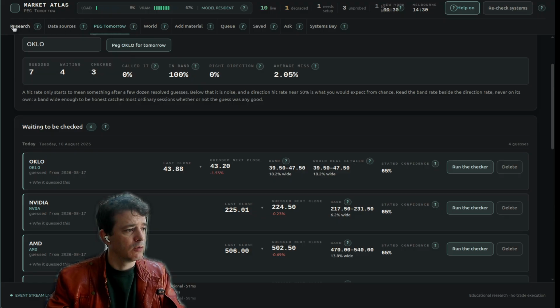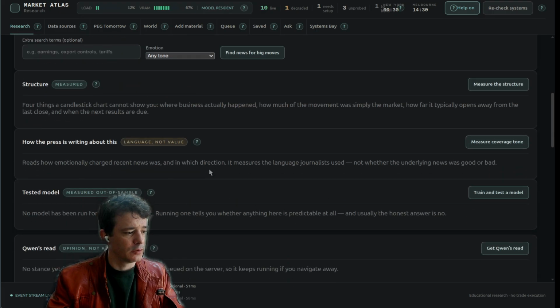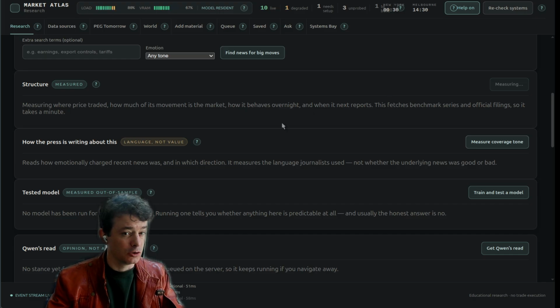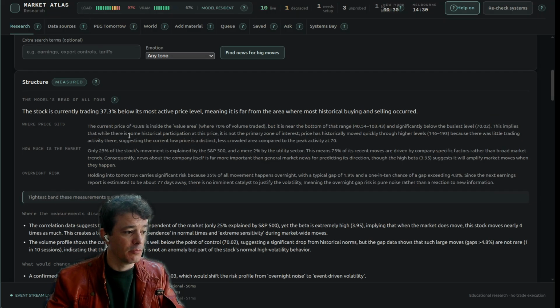So let's see. In the research, we can also go down to measure the structure. So again, I'm not entirely sure what is in here. I've used Claude to help build it. I've used Codex to try and modify it and challenge it. And yeah, the stock is currently trading 37.3% below its most active price level, meaning it is far from the area where most historical buying and selling occurred. The current price is 43.88, is inside the value area.